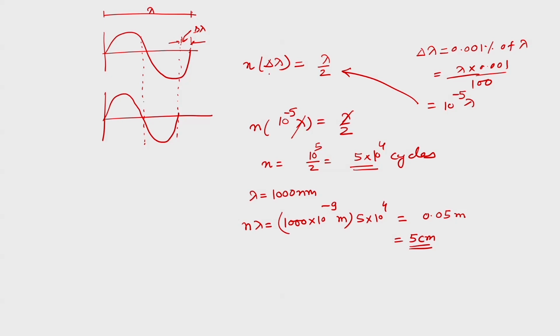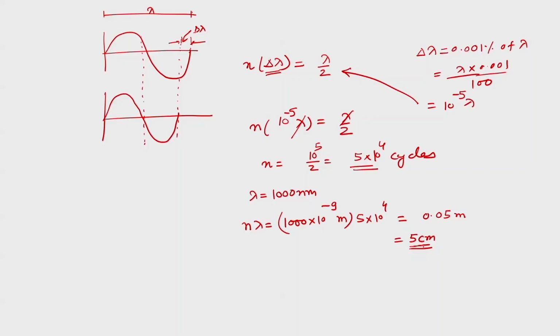and that is why we can say what is the tolerance of delta lambda. That means delta lambda is very small, extremely small, such that the coherence is achieved in case of laser. If this 5 centimeter is 500 meter or 5 kilometer, you can find out what should be the delta lambda value. Try it yourself, try to find out.